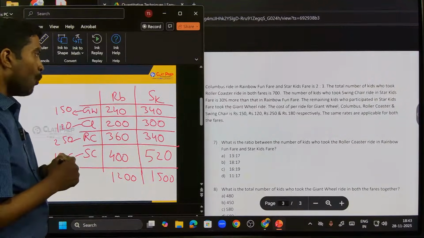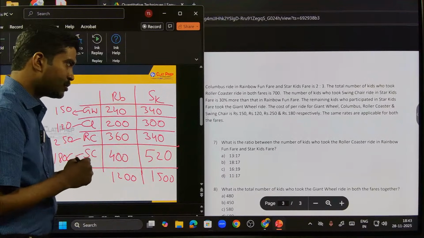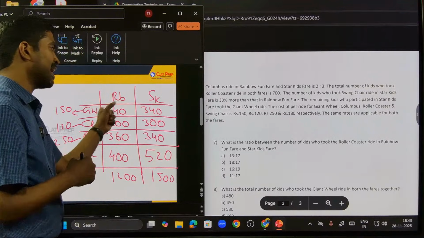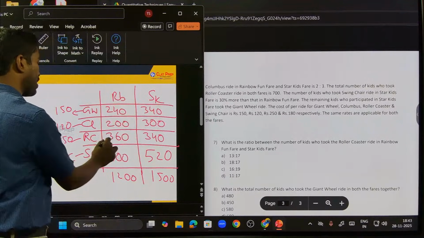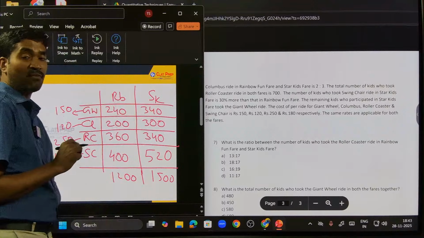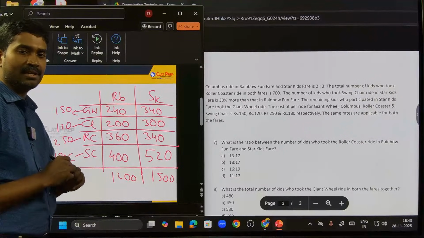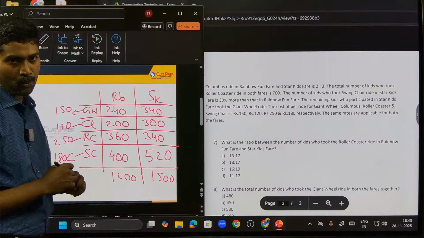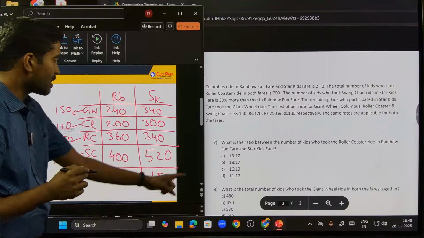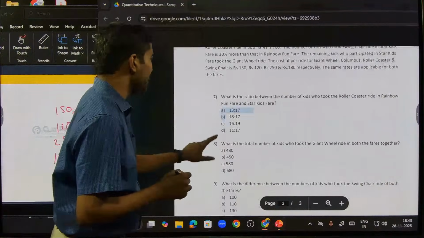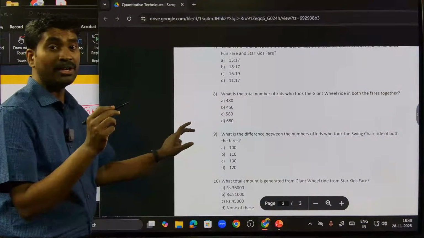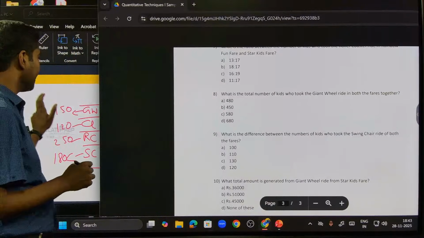First question, what is the ratio between the number of kids who took roller coaster ride here and here? All right, look at roller coaster ride. 360 is to 340. 0, 0 cancel. 36 is to 34. 18 is to 17, right? 18 is to 17. Option B is my answer. Why am I not doing the work? It's a very easy question, right?